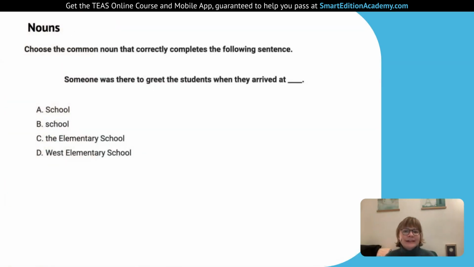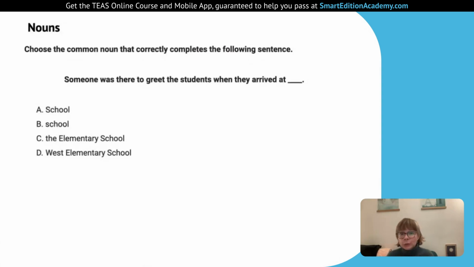Okay, choose the common noun that correctly completes the following sentence. So once again, what are we looking for? If we're looking for common nouns, they're going to be lowercase, unless of course it's the first word of the sentence, and they're going to be a general word, not the specific official name of something. Here we want something more general. Someone was there to greet the students when they arrived at... So A, we have School, but it's capitalized, and it's not the first word of the sentence, and it's supposed to be a common noun, so it shouldn't be capitalized. So let's not choose that one.